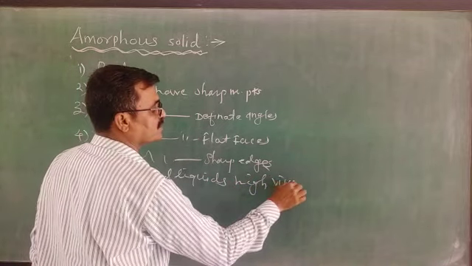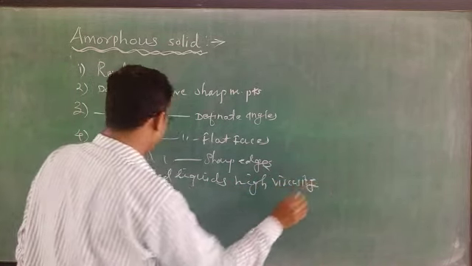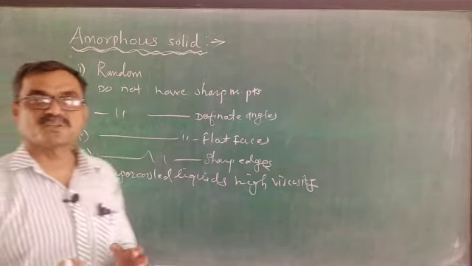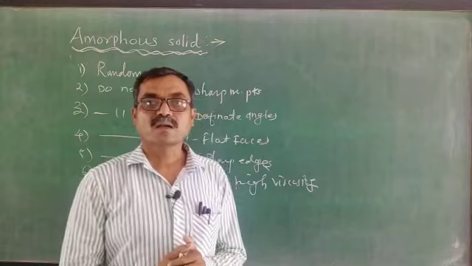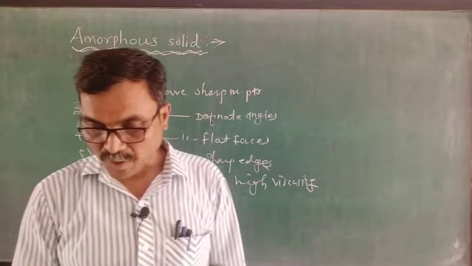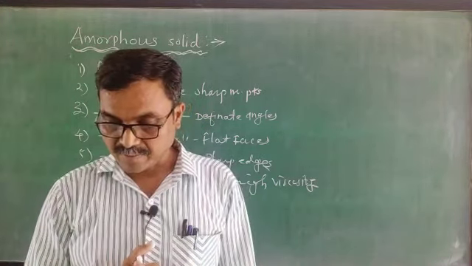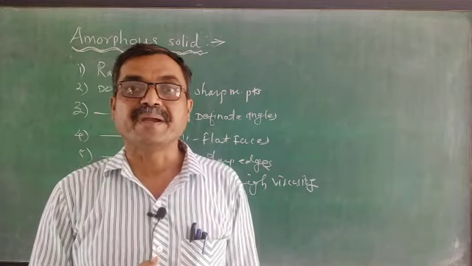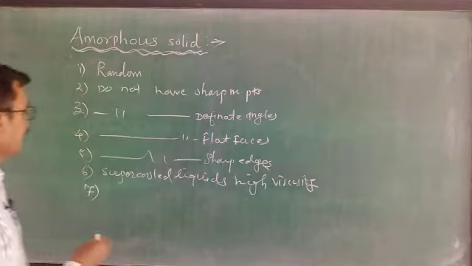Their viscosity is high. And a very important point, these amorphous solids are isotropic in nature, meaning their physical properties are independent of the direction.